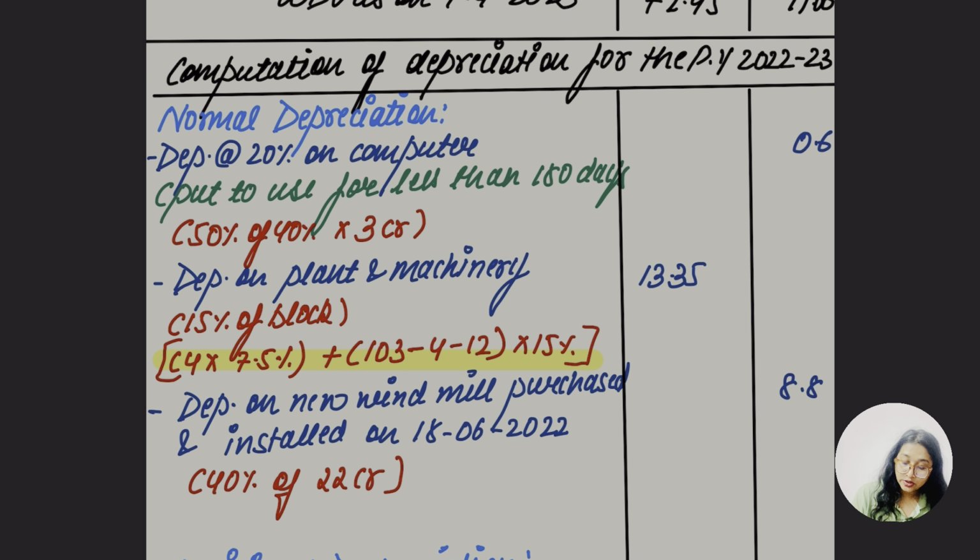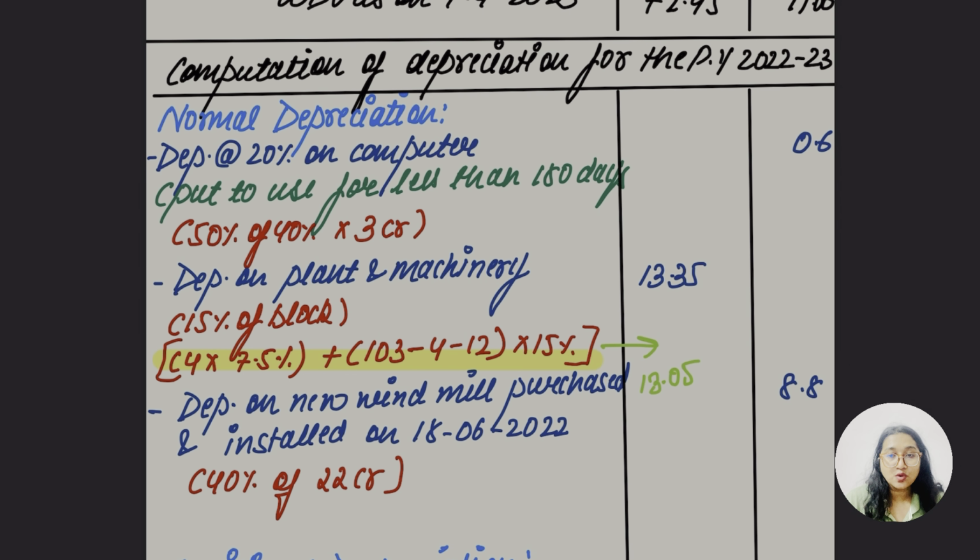87 at 15% is going to be 13.0305. Okay, let me write here. Don't get confused here. So this part's depreciation came to 13.05. From 103 crore, what I have reduced: 4 of the lift part, then 12 of the newly imported machinery, because it was actually installed after 31st March 2022 or whatever the year was. Okay, so it was installed actually in the month of April, so definitely we are not going to include this part. Okay, so yes, did you understand the depreciation rate till here? Hope so this much was clear.